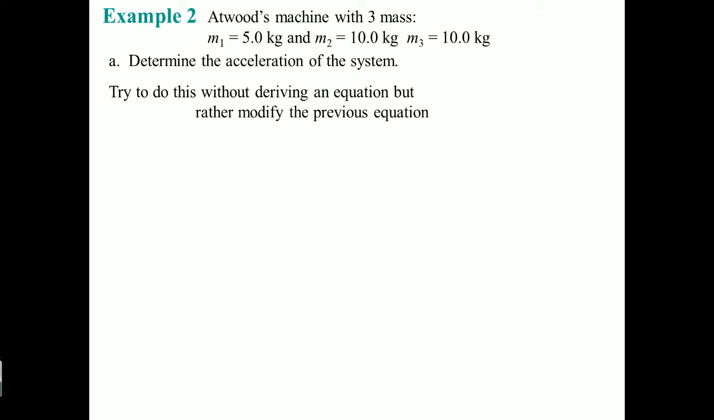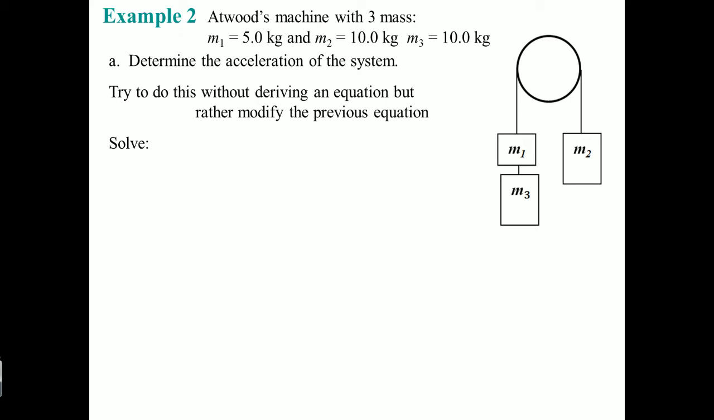So example 2. Now we introduce a third mass, and that mass is 3 kilograms. The third mass here is 10 kilograms. Okay, this was 5 kilograms. And the second mass here is still 10 kilograms. All right.